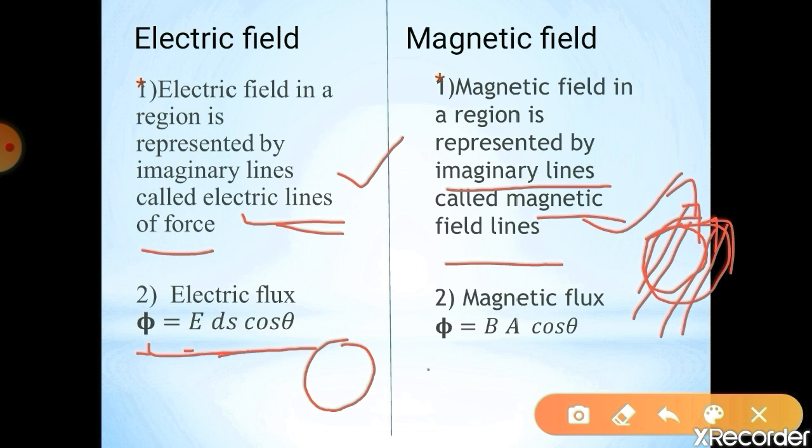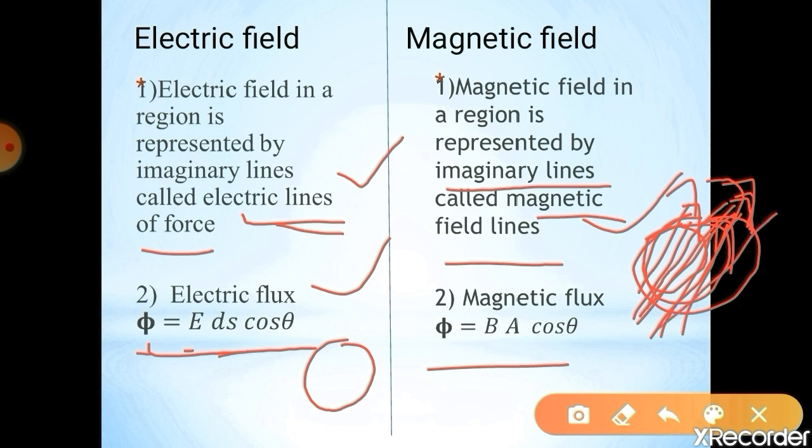In the case of magnetic flux, it is the same. Magnetic flux means the number of magnetic lines passing through a given closed surface. In the electric field, the number of electric field lines passing through the surface area is called electric flux. In the magnetic field, the number of magnetic field lines passing through the closed surface is called magnetic flux.